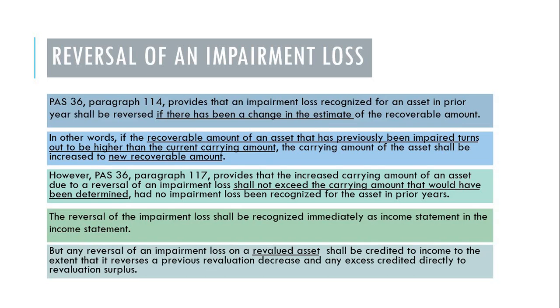Because when we reverse an impairment loss, the new, reversed carrying amount should not be more than the carrying amount computed as if no impairment loss was recognized. Okay, so it is a bit complicated in words, but we will understand that later. So the reversal of the impairment loss shall be recognized immediately as income in the income statement.